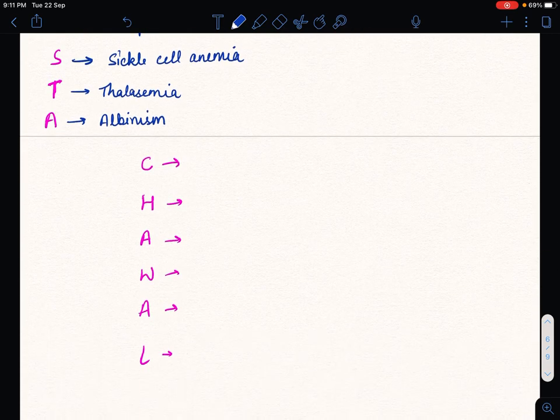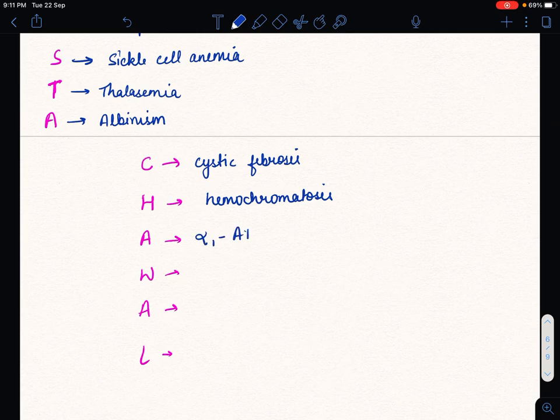Chawal: C for cystic fibrosis. H for hemochromatosis. A means alpha, so alpha 1 antitrypsin deficiency.